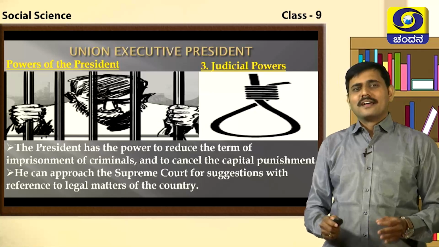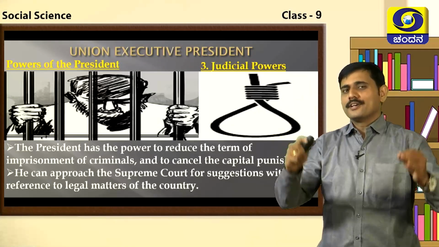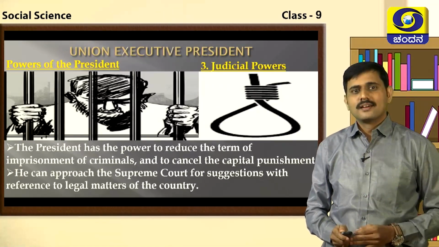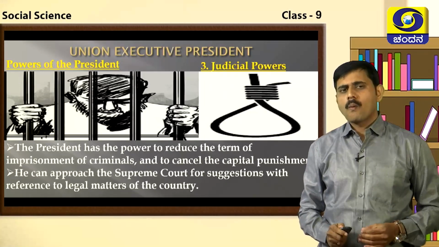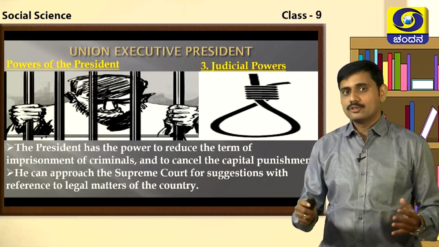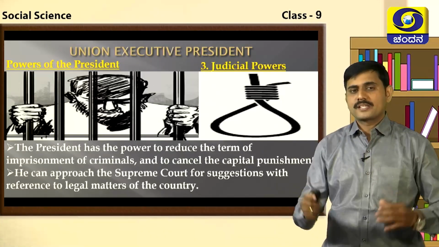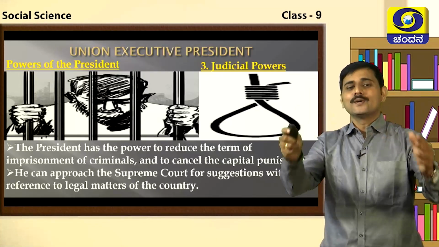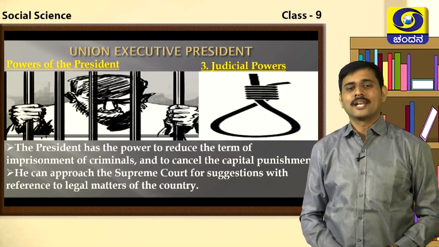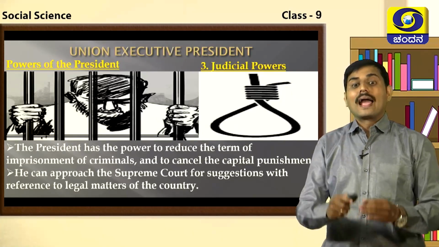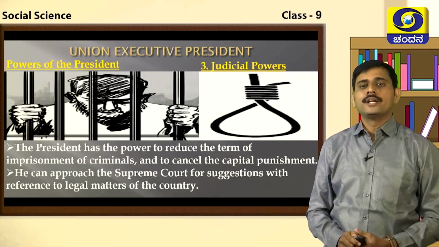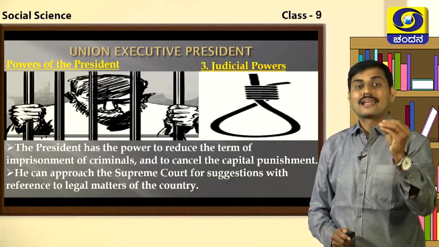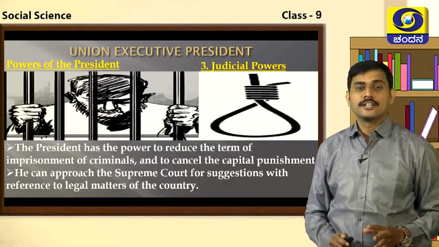Dear students, the third power and function of the President of India is judicial powers. Concerning the judicial system, what power does the President of India have here? The President has the power to reduce the term of imprisonment of the criminals and to cancel the capital punishment. So the punishments can be reduced here. Punishments can be given some concessions here.